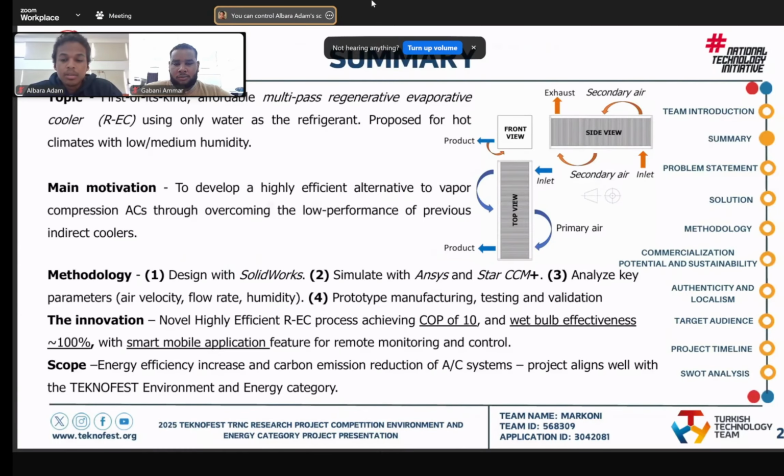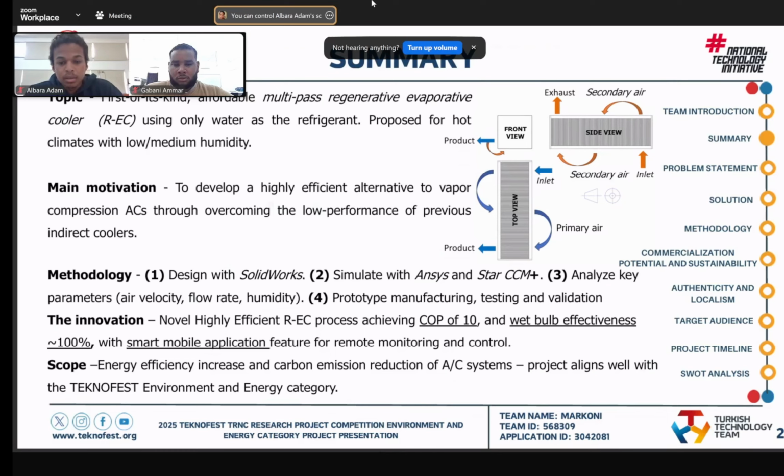Our system is going to be one of its kind. It will be an affordable multi-pass regenerative evaporative cooler. It will be also suitable for hot climate. It uses water instead of refrigerant. Our main motivation is to develop a high efficient alternative to the vapor compression system. To do that, we're going to follow the following methodology.